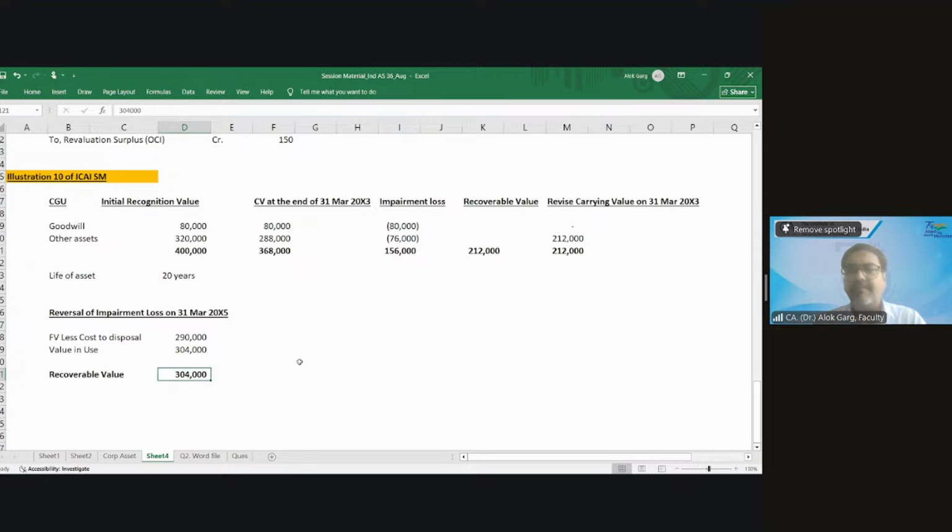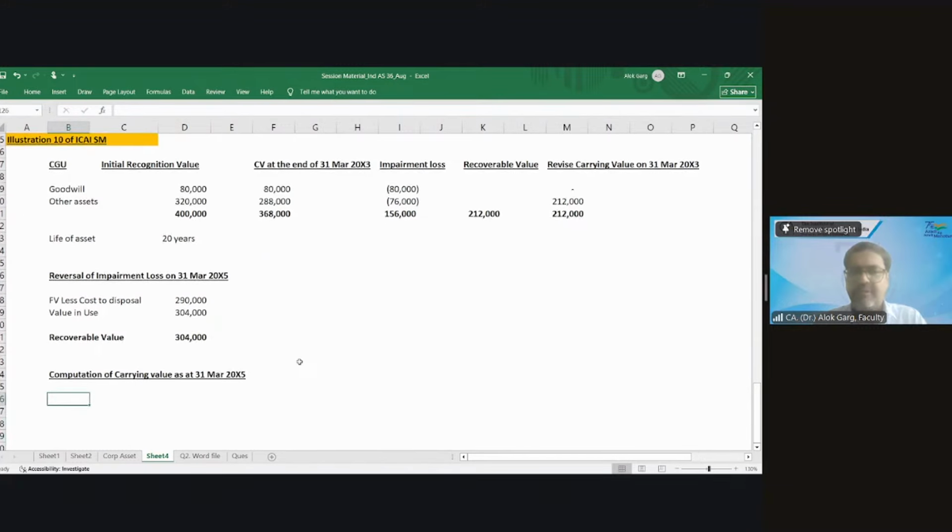Computation of carrying value as at 31st March 20x5. If you have any doubt why I'm doing this calculation? The value of the other assets is 2,12,000.